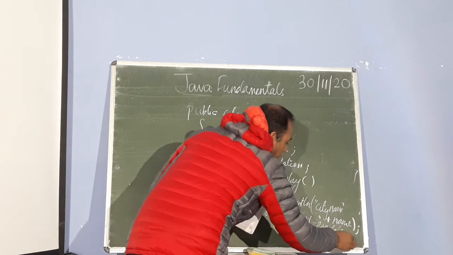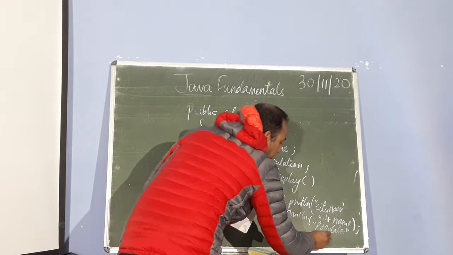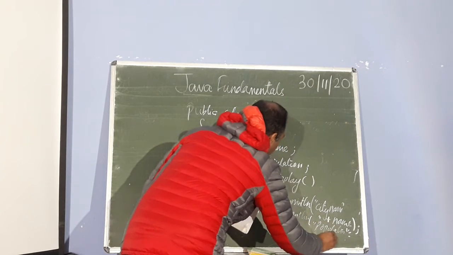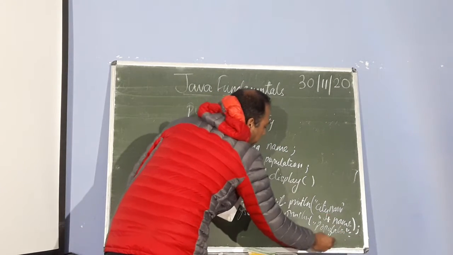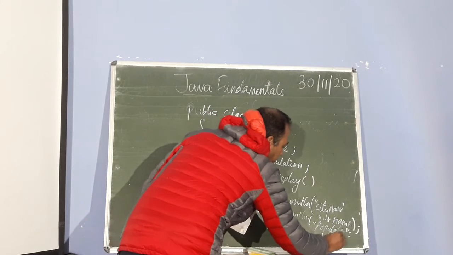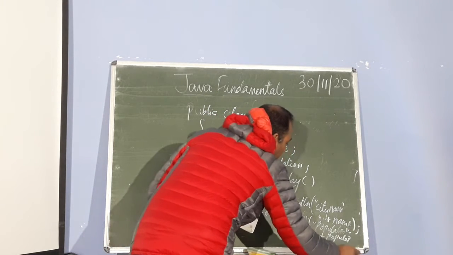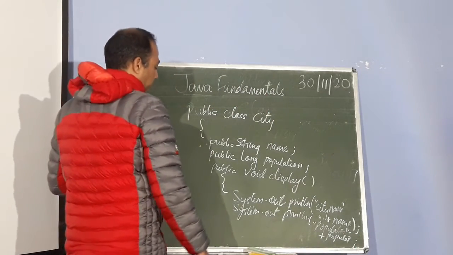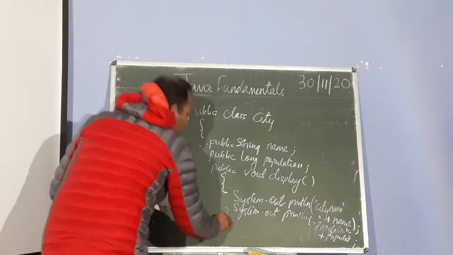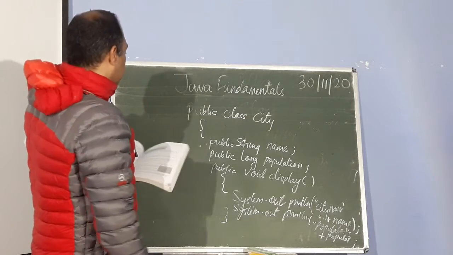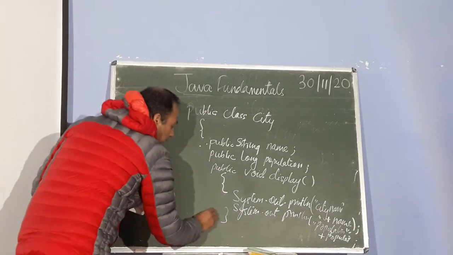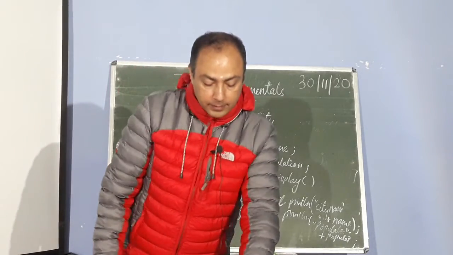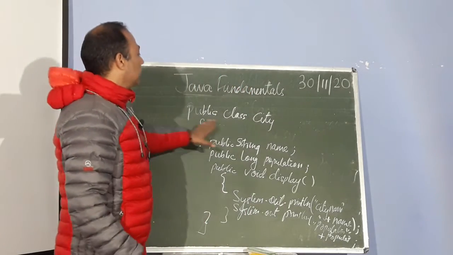We just follow the format, close the braces, put the semicolon, then plus population variable. So this variable we are showing here, plus population. Now the sentence terminator should be there. Then we have to close the braces. So now it shows the class. Now we have to close this. So this is how we declared the class in the Java program.